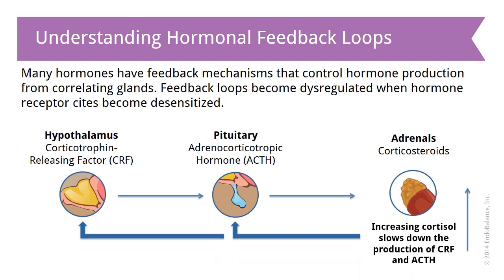When it comes to understanding hormonal feedback loops, first we want to understand that it is a tightly controlled system. And almost everything under this endocrine system is in what we call a negative feedback loop. How that works is we have the hypothalamus talking to the pituitary, talking to a downstream gland. When that downstream gland does what it's supposed to do, the signal comes back up because the hormones have been produced to tell the hypothalamus, okay, everything is good. And then the hypothalamus is going to reduce its signal to the pituitary. Otherwise, we have this constant stimulation of more hormones, more hormones, more hormones. So it's a very, very tightly controlled system.